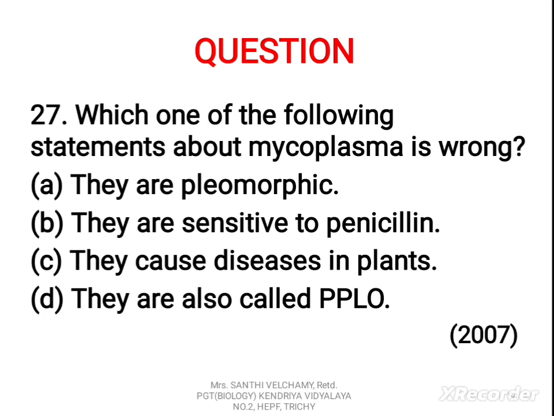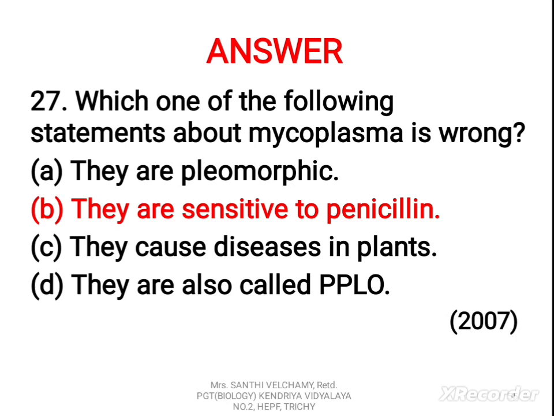Now the 27th question. Which one of the following statements about mycoplasma is wrong? A. They are pleomorphic. B. They are sensitive to penicillin. C. They cause illness in plants. D. They are also called PPLO. The correct answer is B. They are sensitive to penicillin.